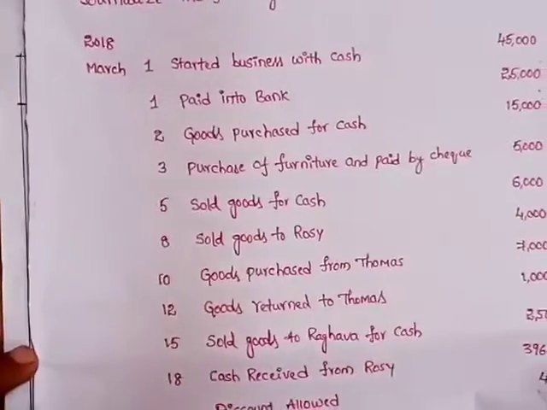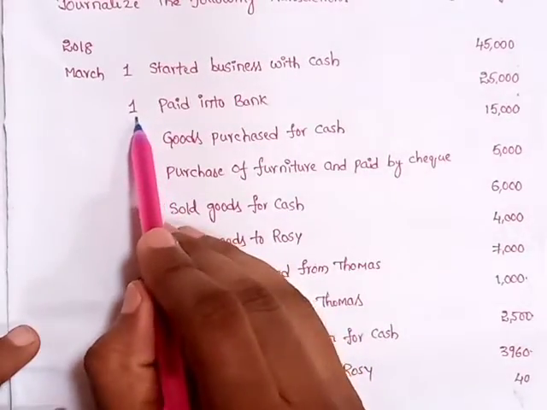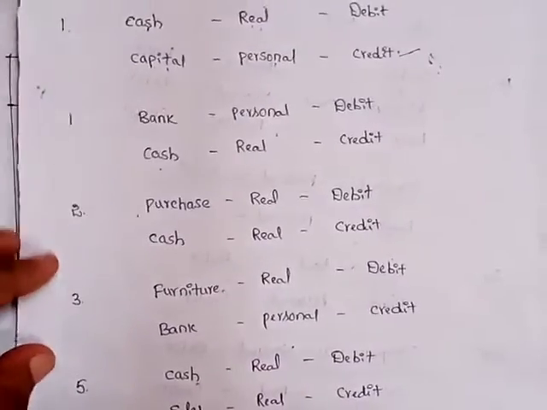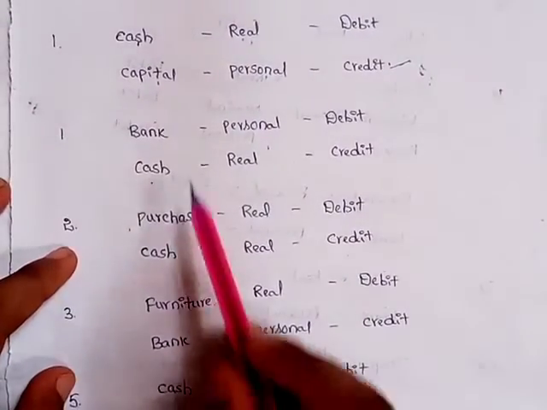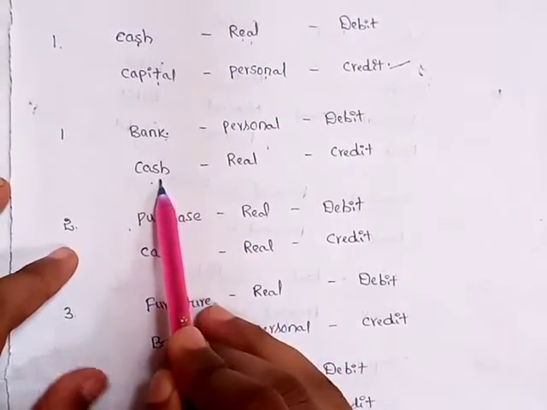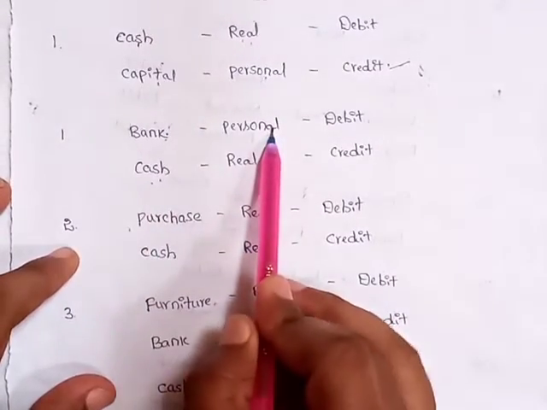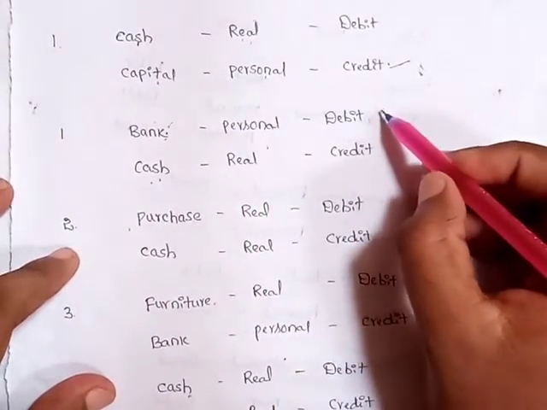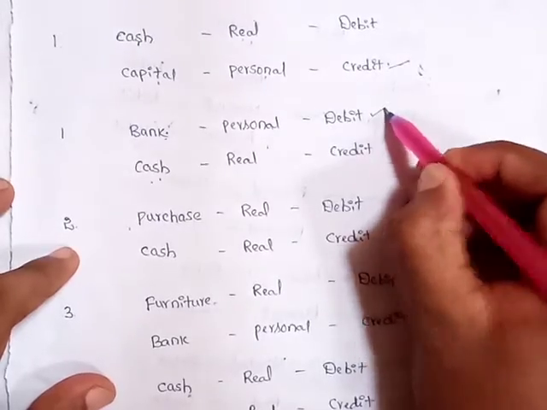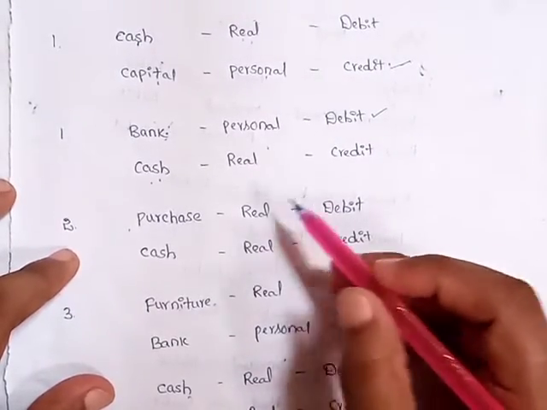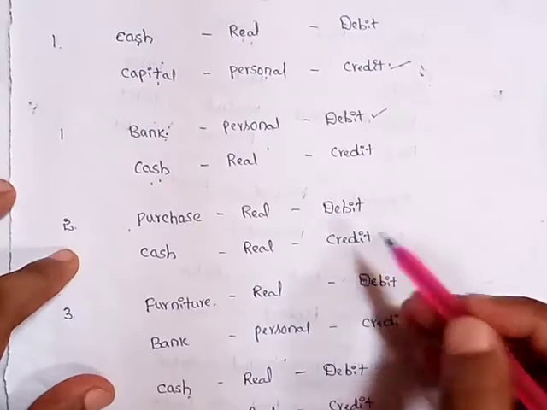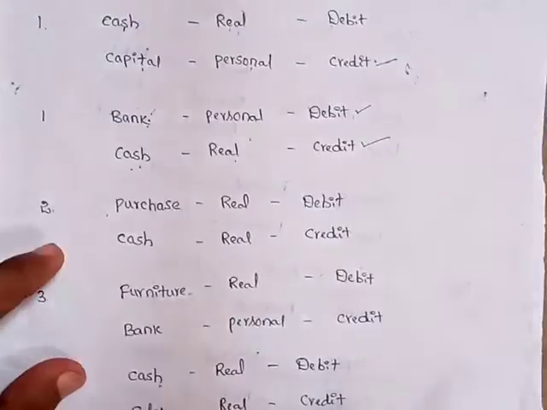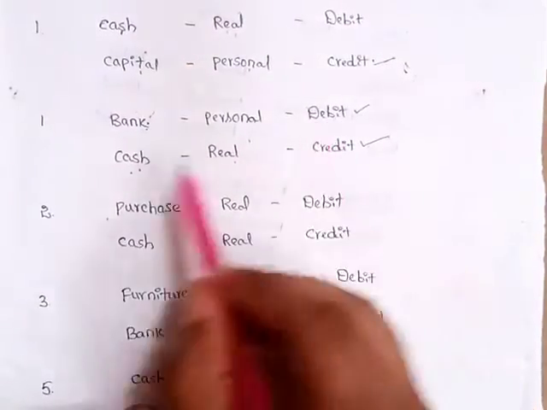Next transaction, again March 1st, paid into bank 25,000. In this transaction also two aspects are involved: bank and cash. Bank is a personal account, cash is a real account. Here bank is a receiver, that's why according to the personal account, the receiver will be debit. When we pay into bank, cash goes out from the business. According to the real account, what goes out is credit. So bank debit, cash credit.